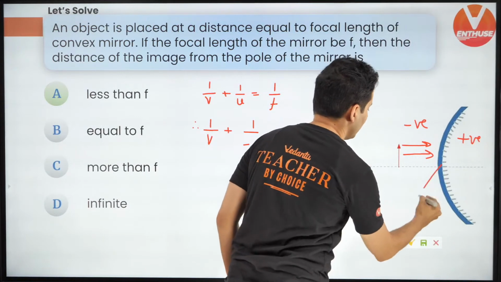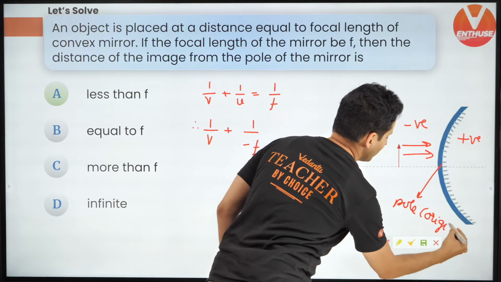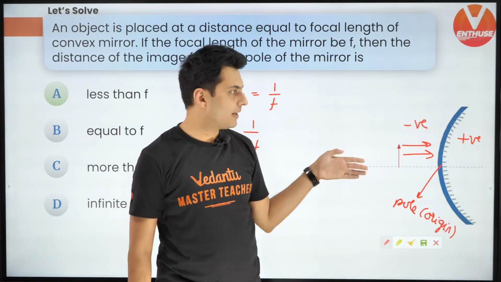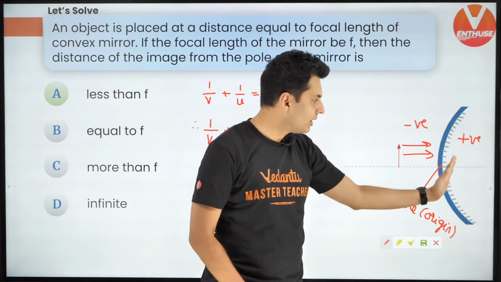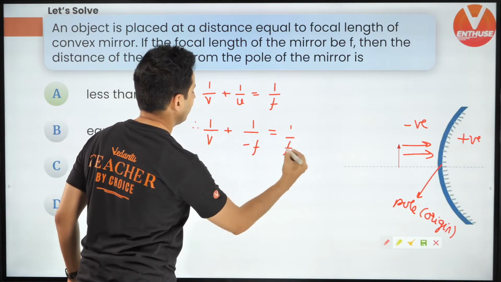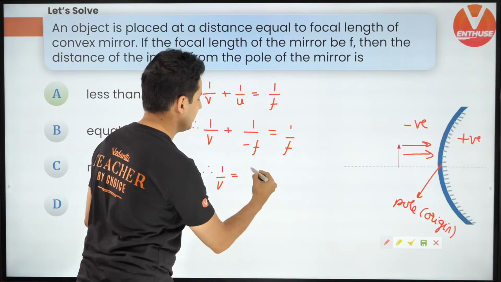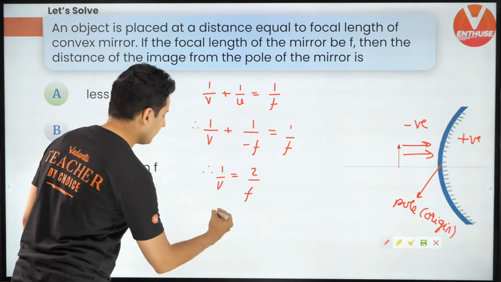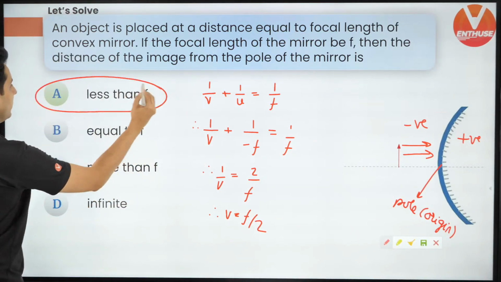Always the pole is the origin. And wherever the rays go, that's the positive side. So whatever is on the right side of the pole in this situation is positive, left side is negative. So the object distance is negative, and this is 1 by F. Therefore 1 by V is equal to, shifting this over, 2 by F. 1 by F plus 1 by F is 2 by F. And therefore V is F divided by 2, which is definitely going to be less than F.